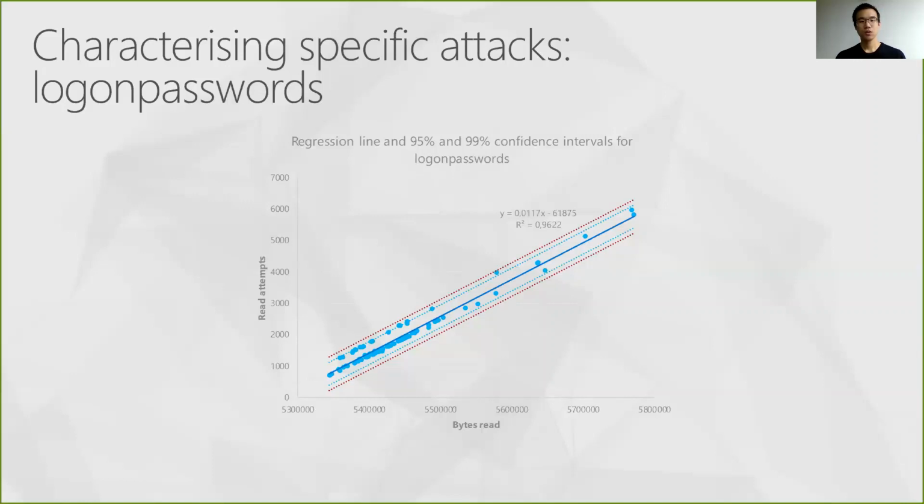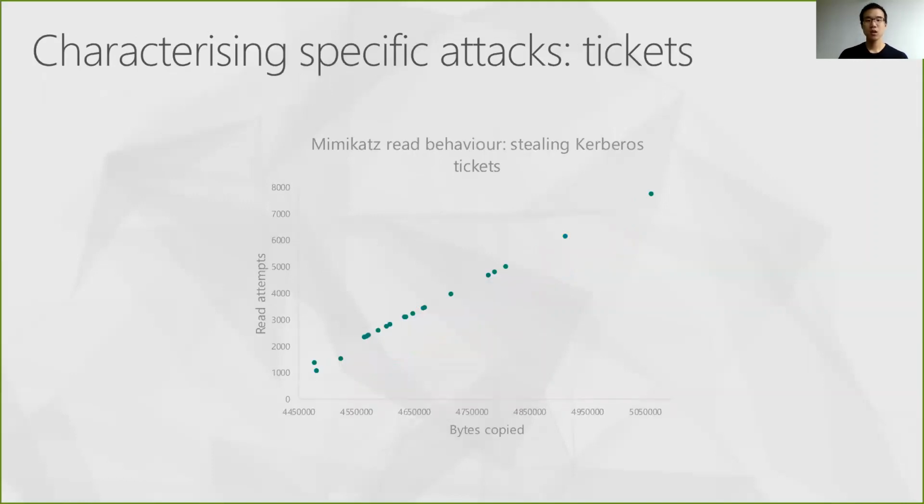But just before doing that, let's have a quick look at the two other techniques that we studied. The case of enumerating Kerberos tickets is extremely similar. We plotted the data points corresponding to that technique, we performed a linear regression and computed the corresponding confidence intervals, and visualizing these two objects on this graph endorses our intuition that we should be able to isolate most of the malicious data points within the 99% confidence interval.